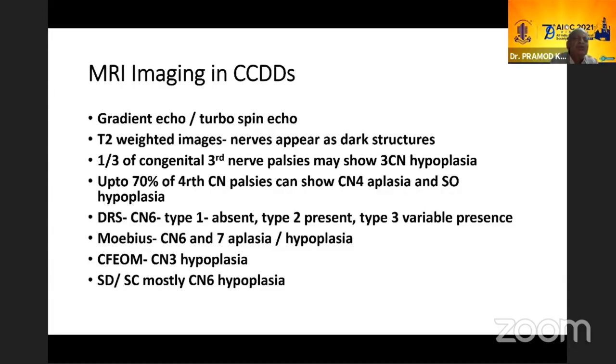If you have more fibrosis, you end up with a CFEOM. If you have less fibrosis and more paresis, you end up with a third nerve palsy with aberrant innervation. So they are just two sides of the coin, one can say.